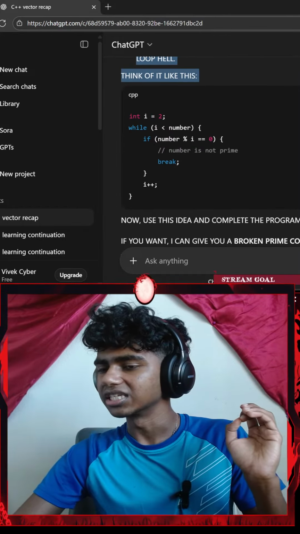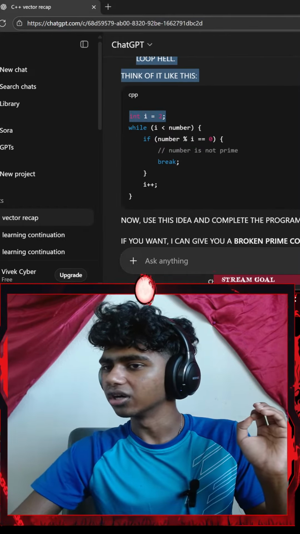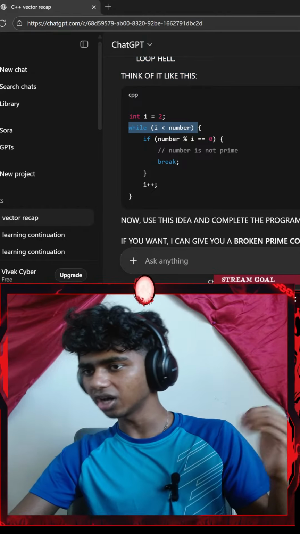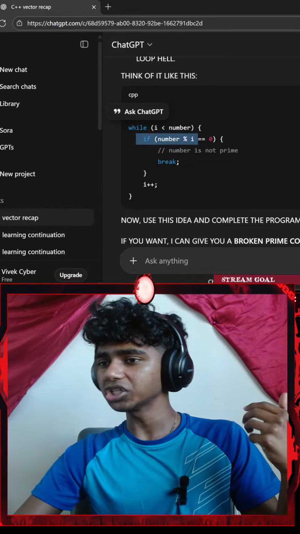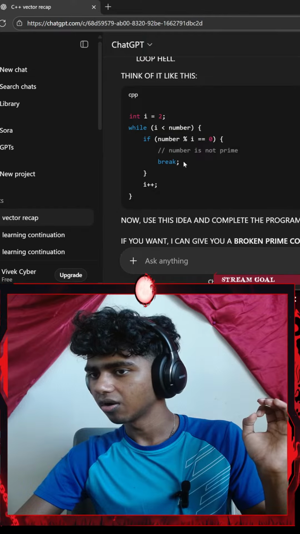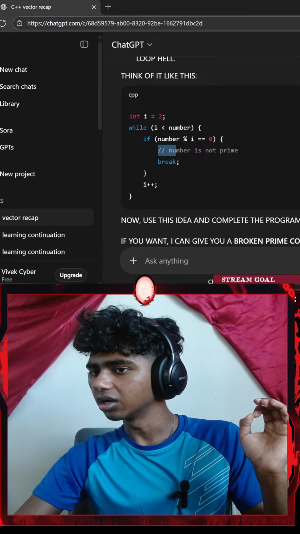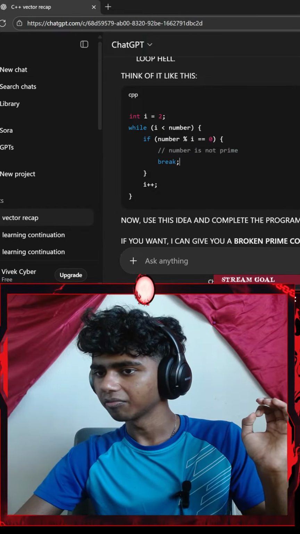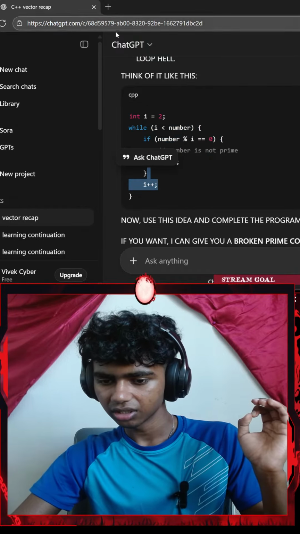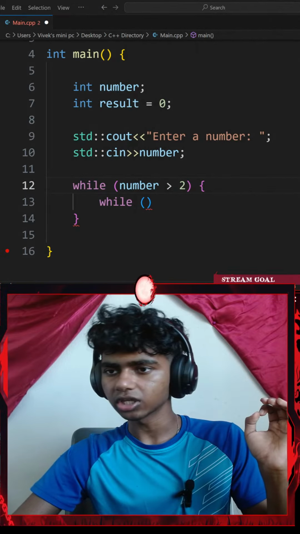Think of it like this. Integer i equals 2, while i is less than or equal to number. If number modulus i equals 0, break. Okay, number is not prime. That's how we check prime numbers. I see. Okay, let me get Sensei, ChatGPT, there.